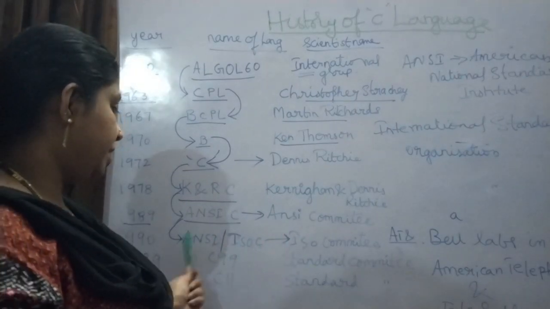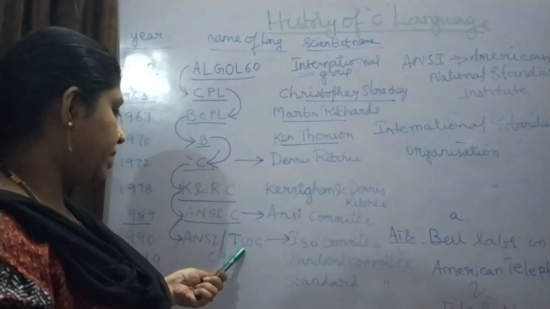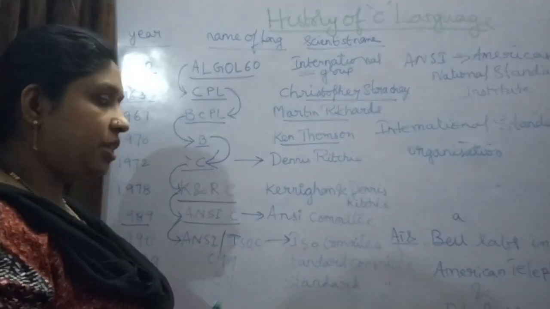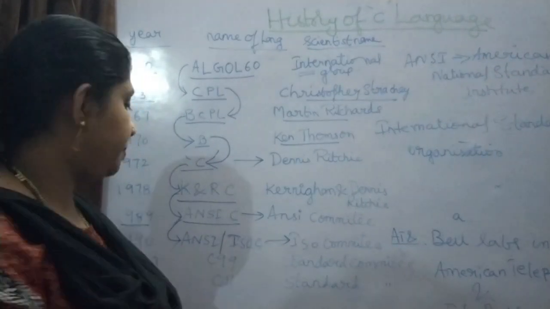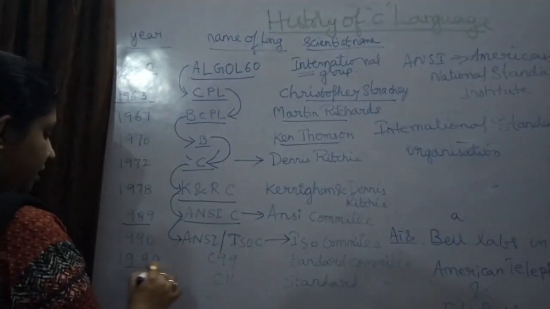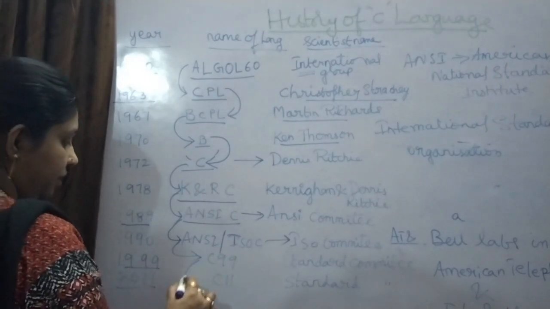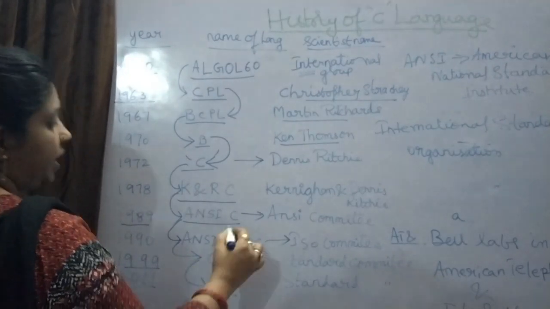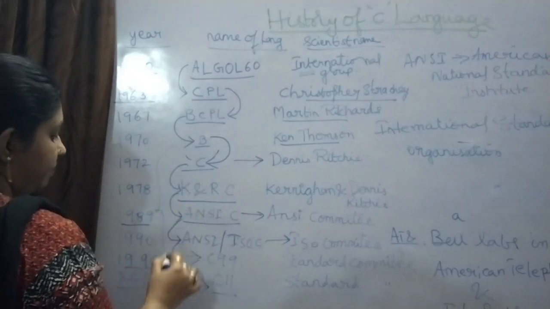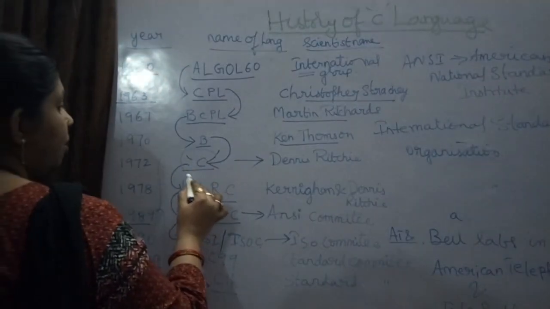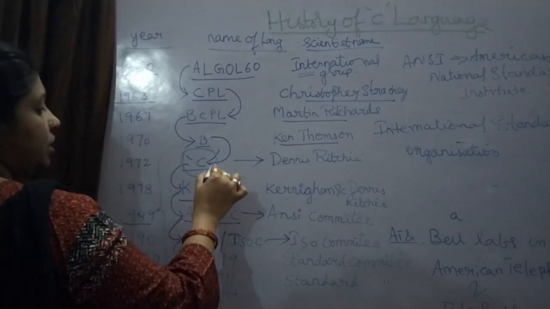Those members created one more programming language and named it ANSI ISO-C. But still some problem was there with it, and in 1999 they went with C99, and again in 2011 they went with C11. But all these were just kept aside, and they are now using this traditional C